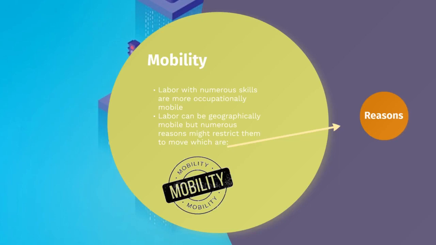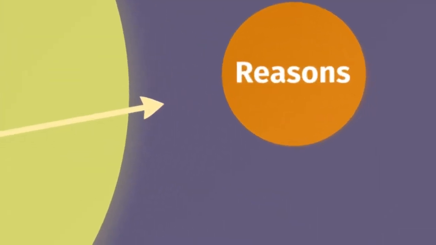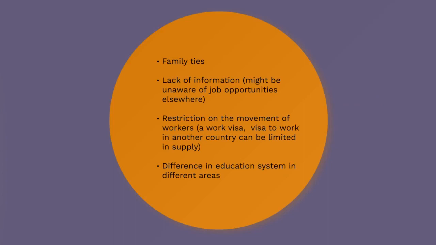Labor can be geographically mobile, but numerous reasons might restrict them. The reasons are family ties. Family might not allow the person to move from one place to another, or the person might have to look after some of their loved ones. Lack of information: a person might not know about some other job opportunity outside his country or the area, so he or she might not move from that place.